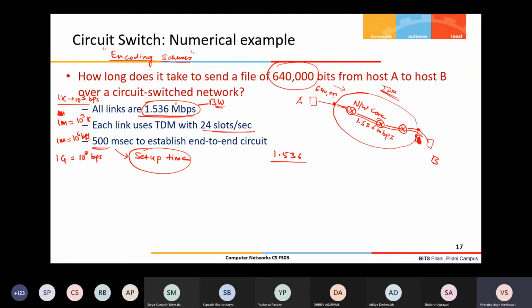Now a single user is getting only the 24th portion of it in a given unit of time, and the unit of time is 1 second, in this case. This is mega, so mega means 10 power 6.